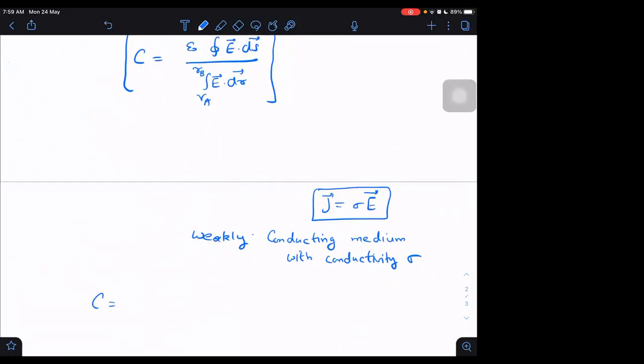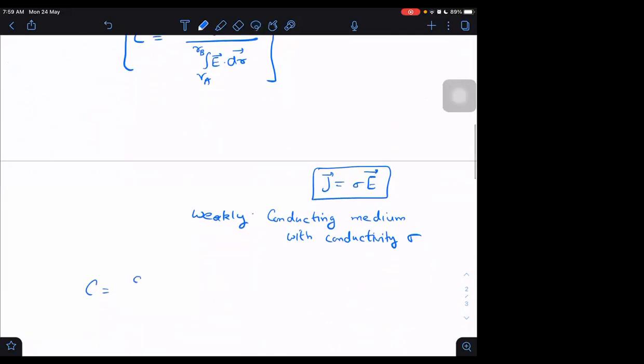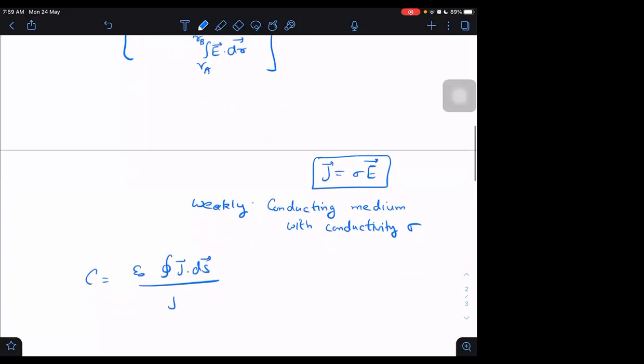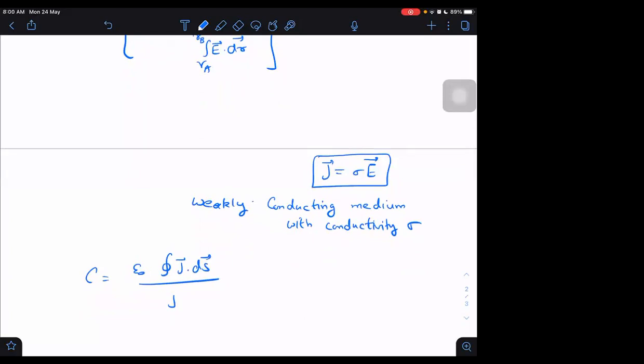You can check. I can write E is equal to rho J, where rho is resistivity. So I will get epsilon naught into J dot ds, and rho will get cancelled on both sides. No, I don't want to do that. Wait a second. Let me do it in this way only. I don't want to cancel the denominator term. I want to write the denominator term, in fact, again back as V. What was the denominator term? The denominator term was VA minus VB. I will prefer to write that only.